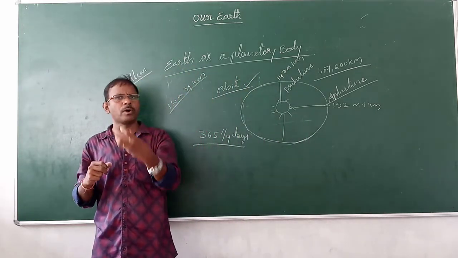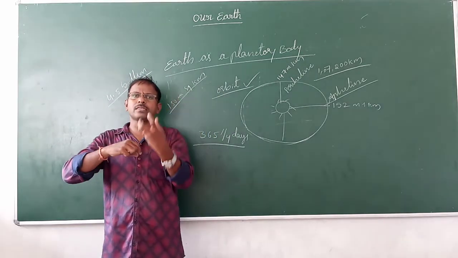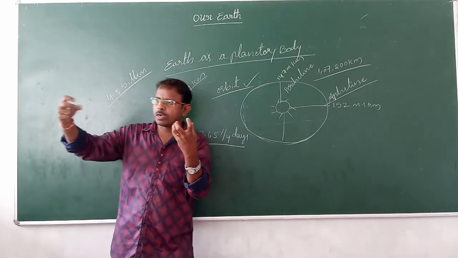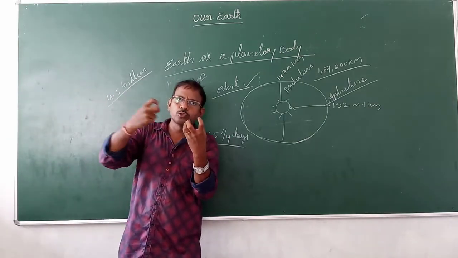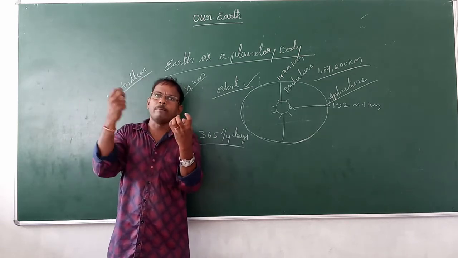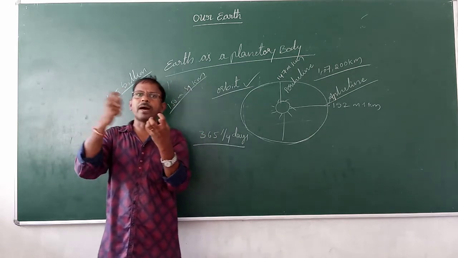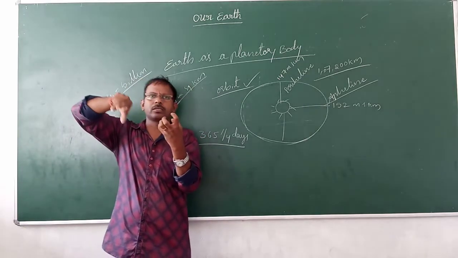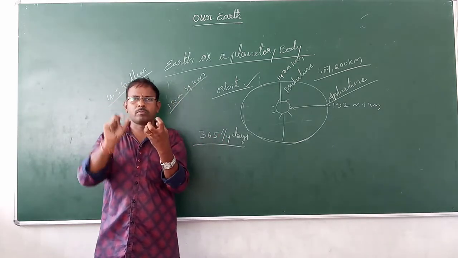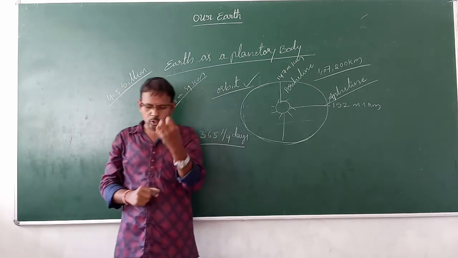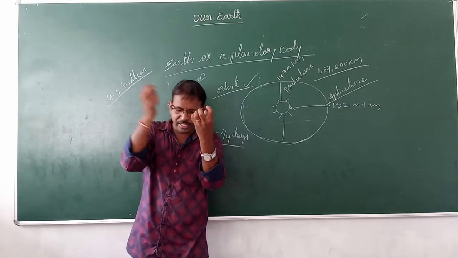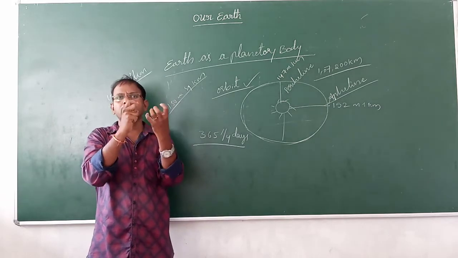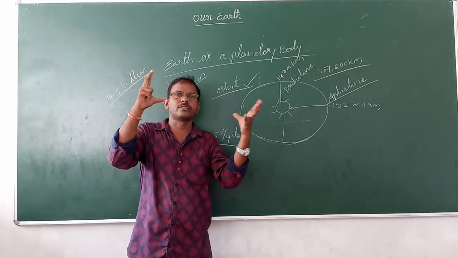Later, gradually, over thousands of millions of years, dust particles came close to the Earth and joined with it. One after another, these particles began to join with Earth, and the size of the Earth gradually increased.